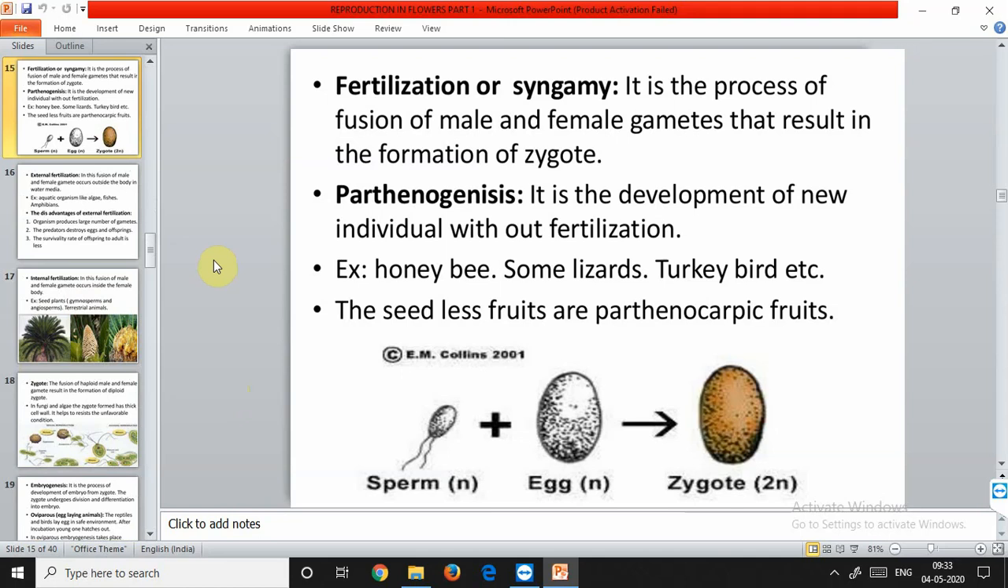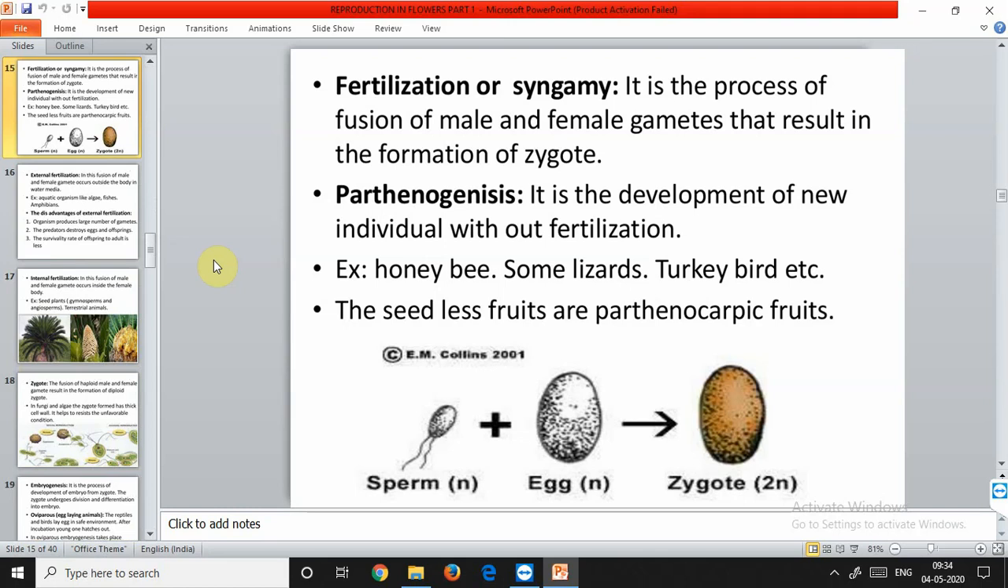Now, the syngamy. The most vital event of sexual reproduction is perhaps the fusion of gametes. This process is called syngamy. Syngamy results in the formation of a diploid zygote. The term fertilization is also often used for this process. The terms syngamy and fertilization are frequently used interchangeably. So both of them can be used. They both possess the same meaning.